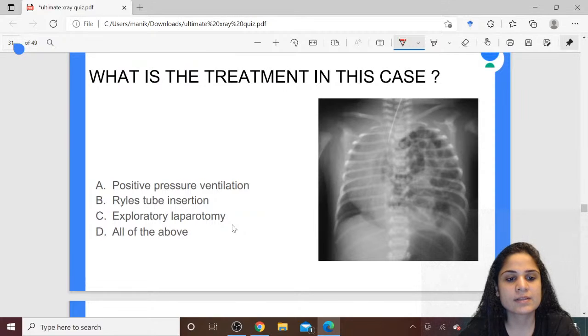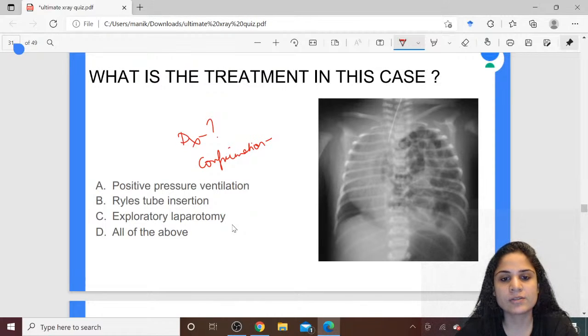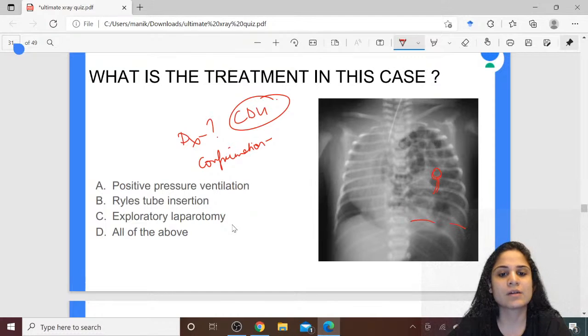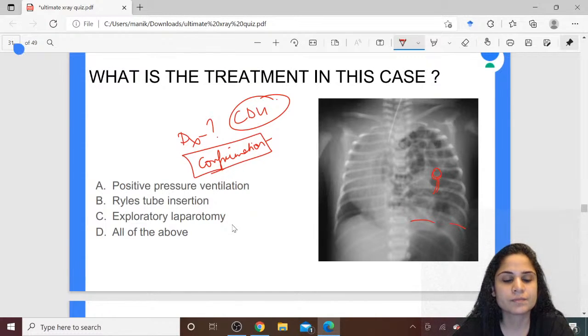Alright, so what is the diagnosis in this case, guys? Diagnosis, confirmation, bedside test. Yes, absolutely correct. So this is nothing but diaphragmatic hernia, congenital diaphragmatic hernia coming from the left side. It's mostly left posterolateral, so this is Bochdalek hernia. How do I diagnose? I can put my stethoscope over here and I will hear gurgling sounds in the chest. How do I confirm the condition? Any idea? The bedside test used to confirm is by auscultating, and you can hear the gurgling sounds in the chest cavity.